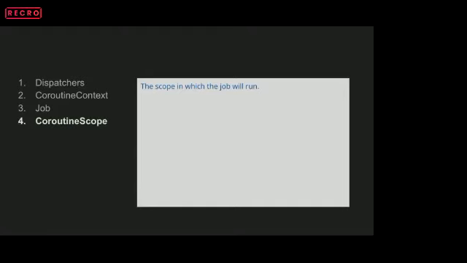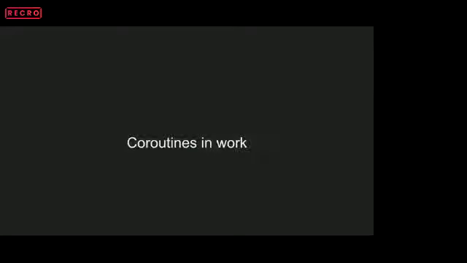Generally, in Android development, we have scopes for classes. And if any particular object exceeds the scope of a class, we get the memory leak issue. But this coroutine scope handles that perfectly. If handled properly, there are no chances of memory leaks. So we'll take a look at these components in detail. Now let's see how coroutines work under the hood. But before that, I would like to explain coroutine scope and how other components are related and how they work.